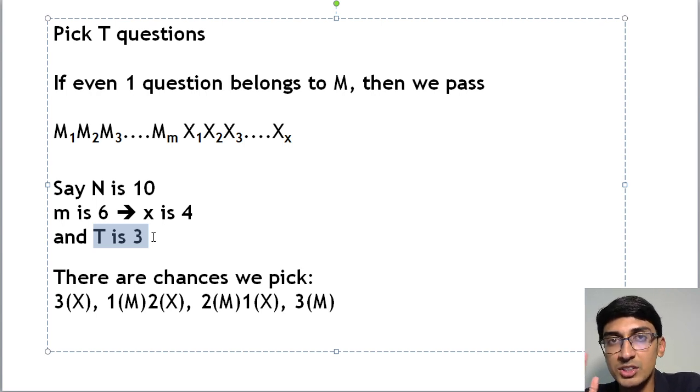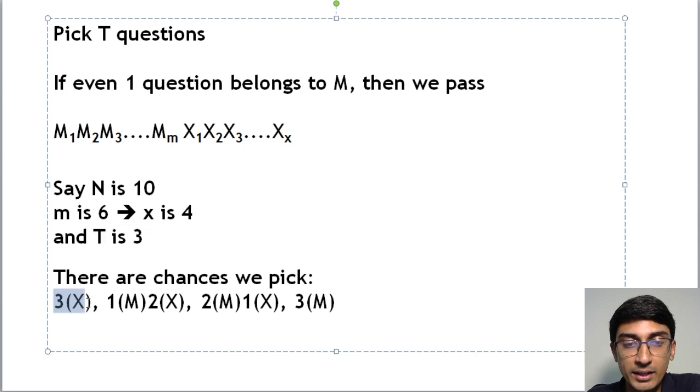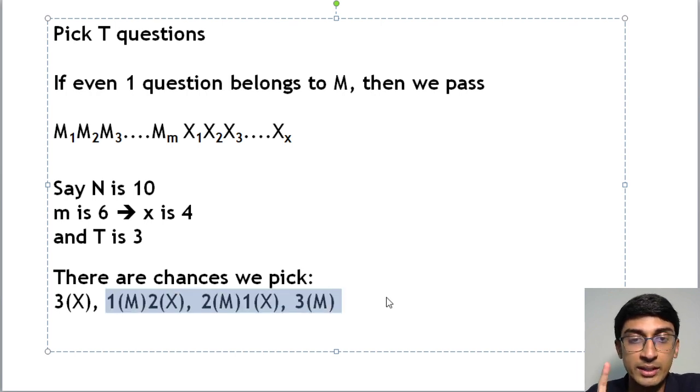Now let's look at the configurations possible, right? I could select all 3 from x, the ones I don't know at all. I could select 1 from the ones I know, and 2 from the ones I don't know. I could select 2 from the ones I know, and 1 which I don't know. It could be x1 or x2 or x3 or x4, but just one of them I don't know, or all 3 could be the ones that I do know. These are all the possible scenarios, and in these I will always pass, because there is at least one m, 1m, 2m or 3m. So there's at least one m, m being a question that I know.